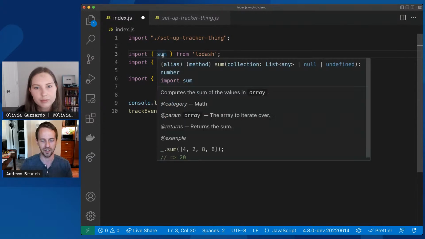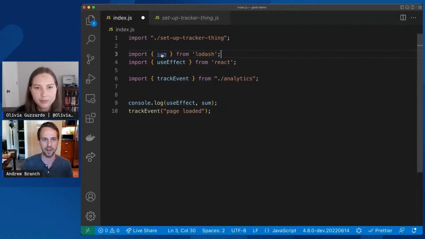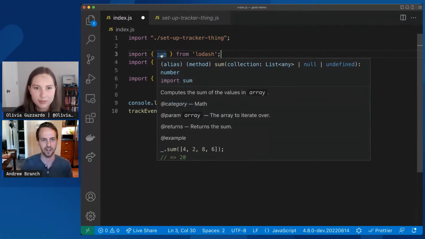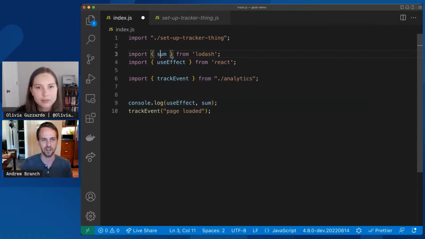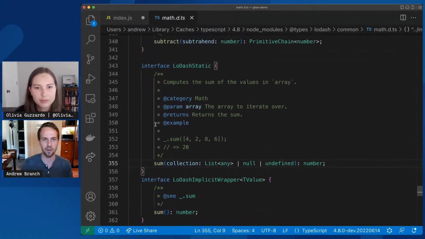It's never the best when you have to do this, but sometimes you have to go track down what this is actually doing in node modules. But if you've ever tried to do this and you go to definition on this, a lot of times you might end up on this type declaration file, which, especially if you're a JavaScript user, is probably not what you're looking for.